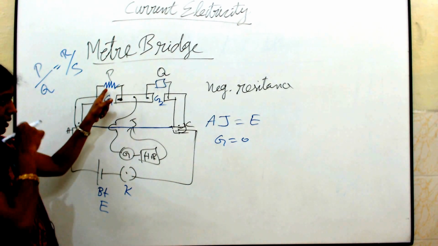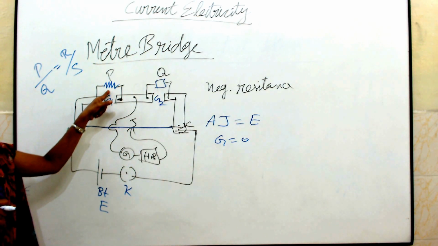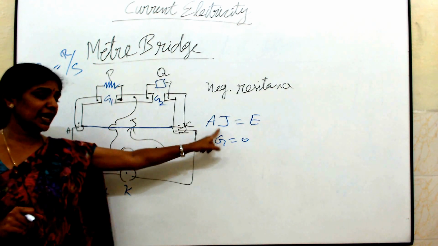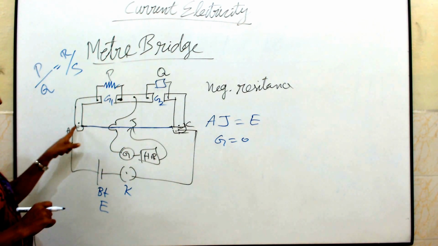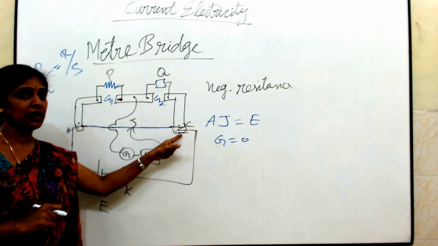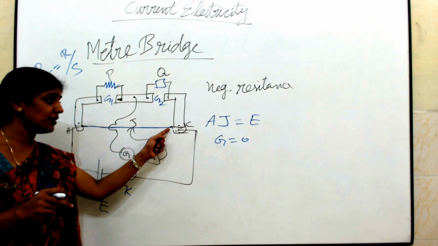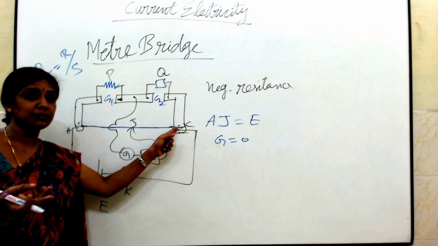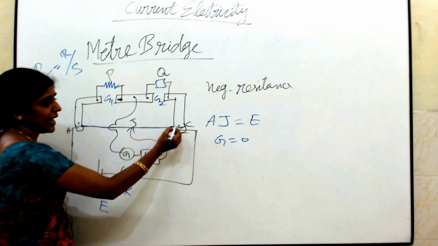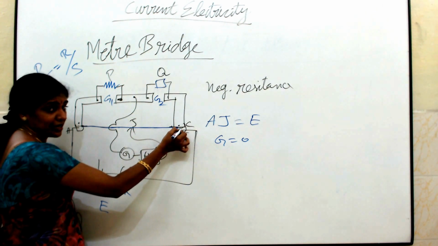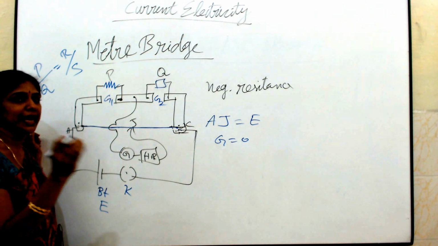Then, for a particular resistance, we are going to find out the balancing length. Same thing I am going to repeat. Now, even though this copper strips are connected, I am just soldering this manganese wire to a thick copper strip, which has a very low resistance. I will still have an end connection. Even though it is soldered to a thick copper strip, I will have an end connection.